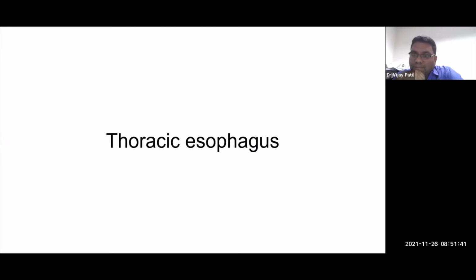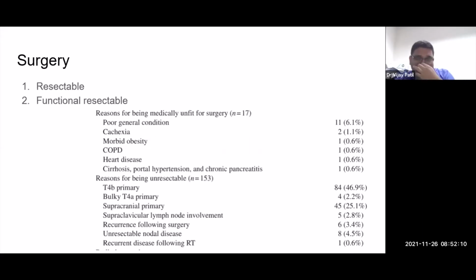Select your patients properly. With that, cervical esophagus, I'll just repeat. Patient is fit, radical chemoradiation. Patient is PS 3, 4, palliative chemotherapy or RT. Patient is in between, like PS 2, has TOF, a lot of weight loss, platinum unfit: please give neoadjuvant chemotherapy, build the nutrition of the patient, and then assess fitness for radical chemoradiation. No role of surgery in cervical esophagus. We'll come to thoracic esophagus, and here is where the role of surgery comes in.